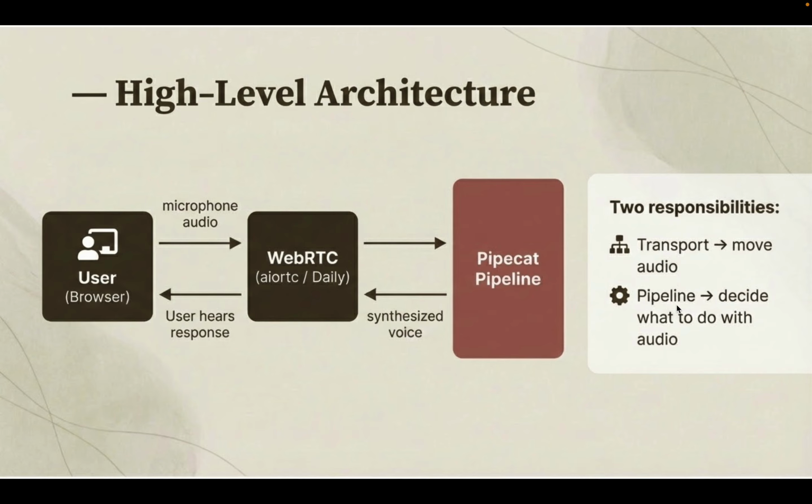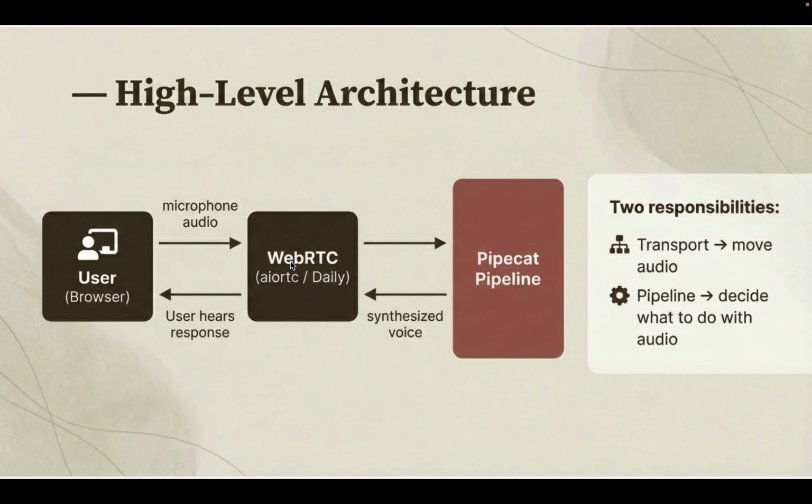The Pipecat pipeline decides what to do with the audio, and WebRTC or aiortc takes the audio and carries it back to the user. The transport layer moves the audio, and the Pipecat pipeline decides what to do with it.